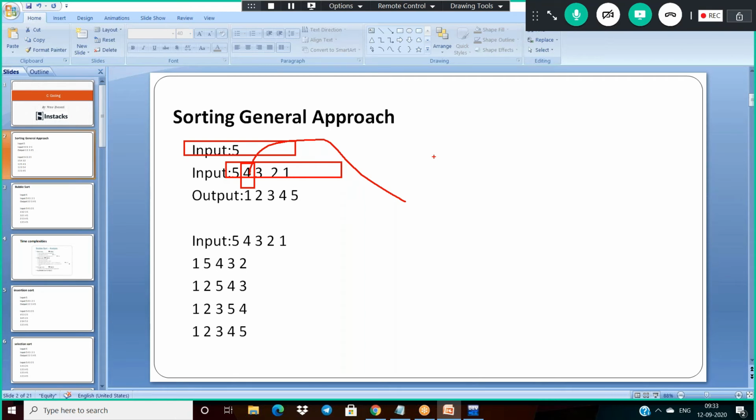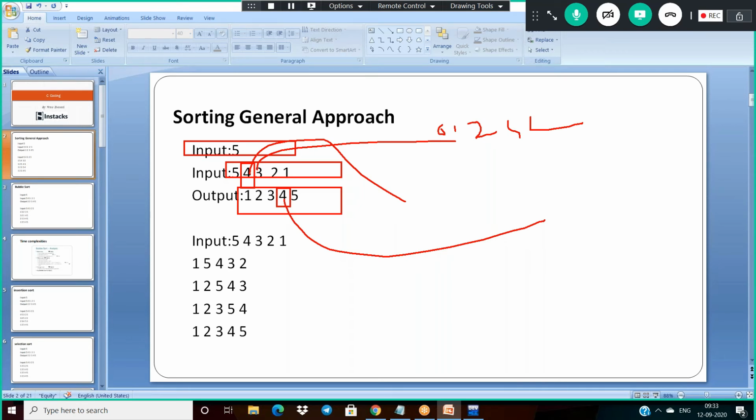During the statements concept, I explained about the second maximum element, but that approach is completely different. I didn't use any sorting mechanism there. If I am doing a sorting mechanism, your output is 1, 2, 3, 4, 5. What is the second maximum element? This 4 here. The indexes are 0, 1, 2, 3, and 4. After the completion of sorting, at index 3 the 4 will be there.